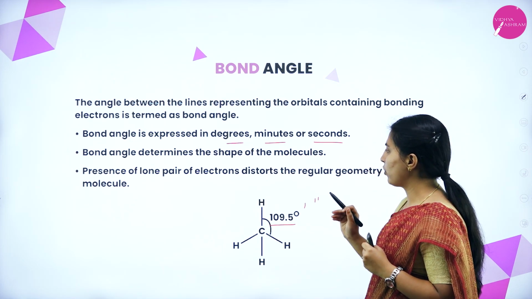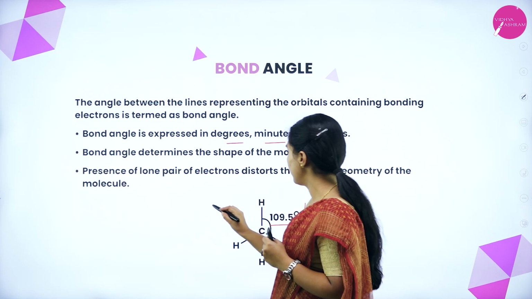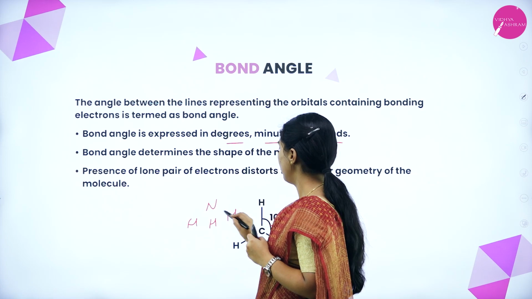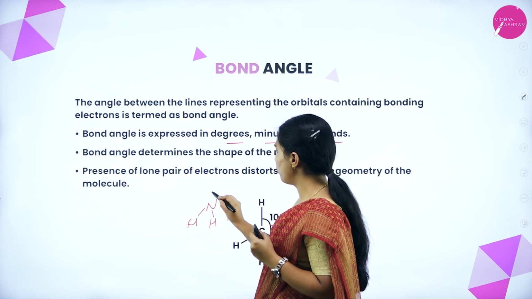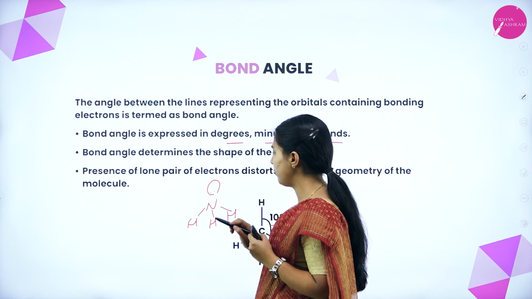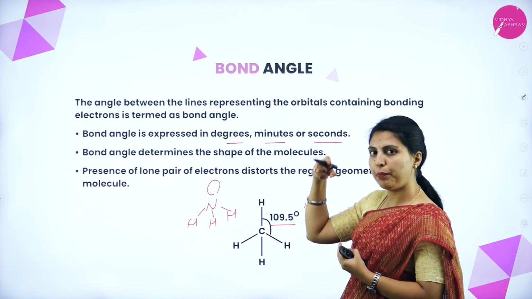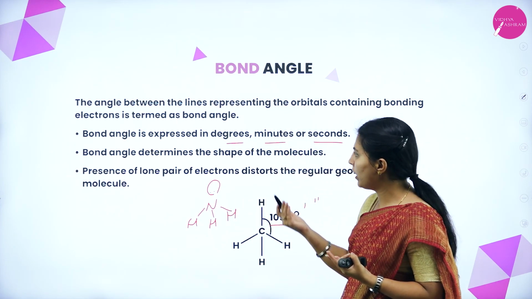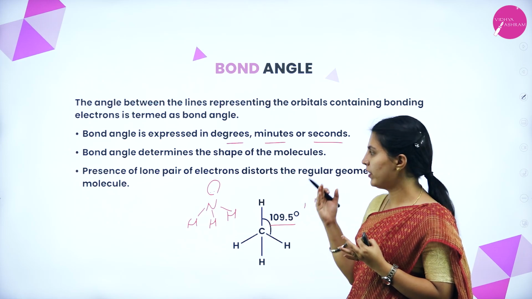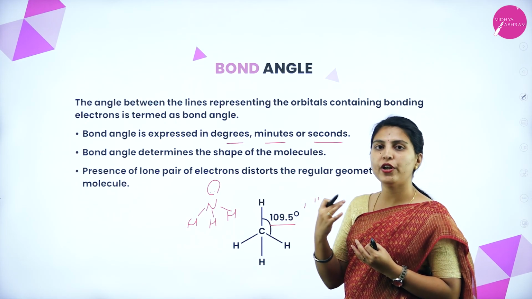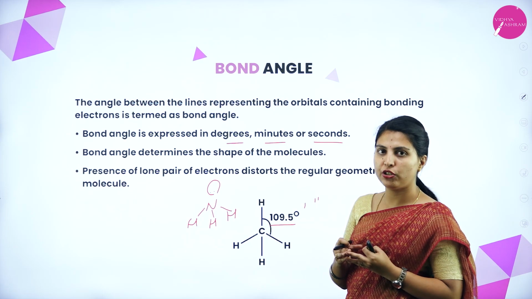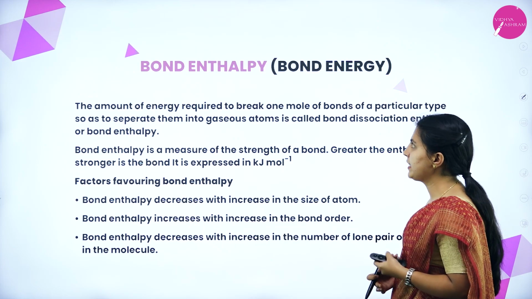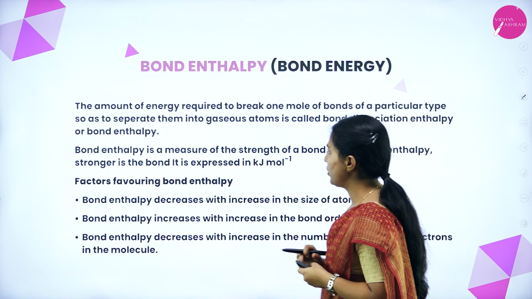Now the lone pair of electrons. See, you can write NH3. Okay, 1, 2, 3 bonds. The remaining 2 electrons will be written like this as a lone pair. The lone pair of electrons will pull towards the top, so this distorts its shape. Naturally, bond angle determines the shape of the molecule. When the lone pair of electrons is present in the molecule, it will distort or disturb the shape of the molecule. Next is bond enthalpy or bond energy.